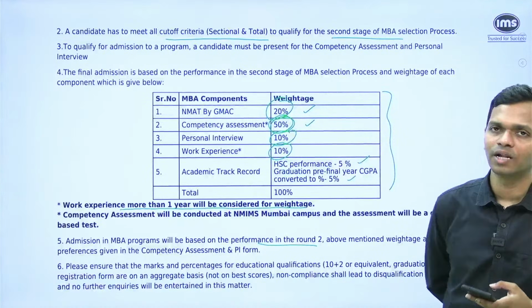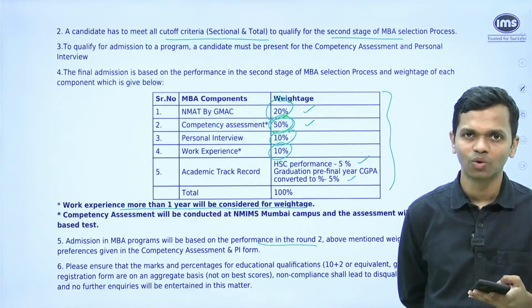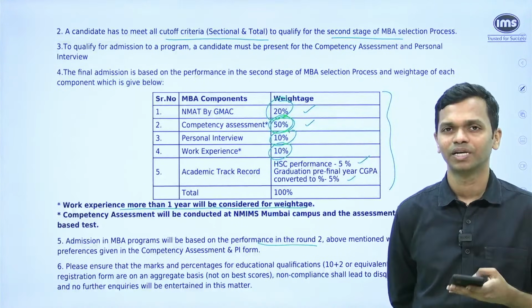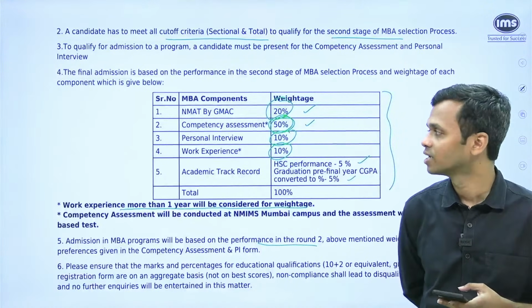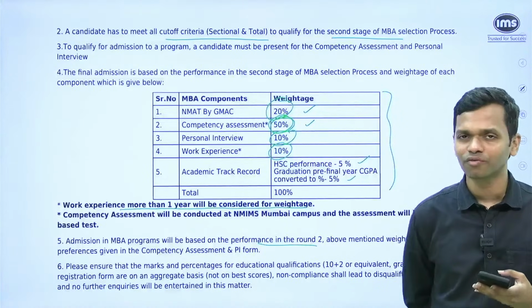Weightage wise, NMAT does not have a lot of weight now, so 20%, that's pretty low if you ask me. Competency assessment has 50% weight, making it the most significant thing out there. Personal interview has just about 10%. Again, not a very big differentiator.